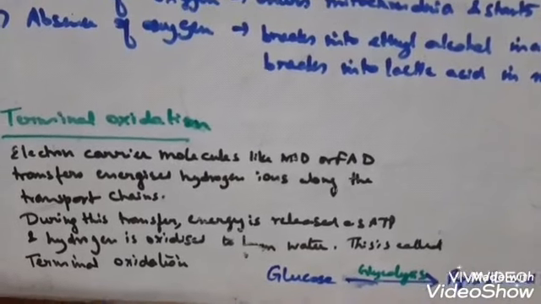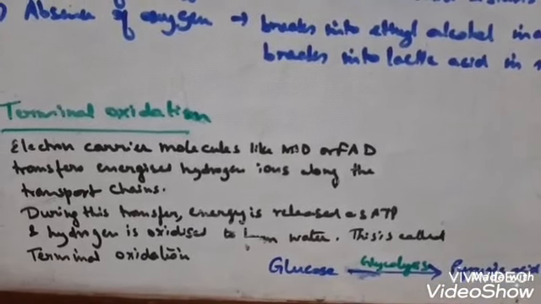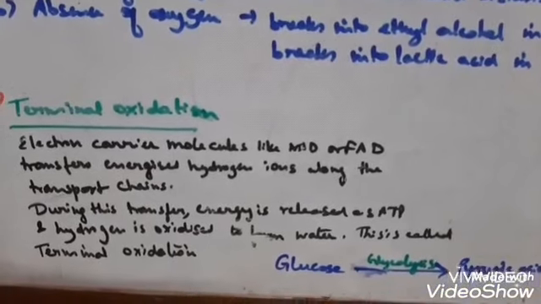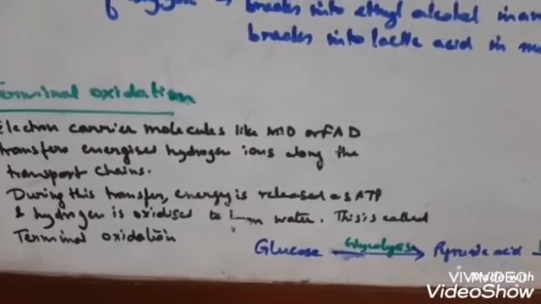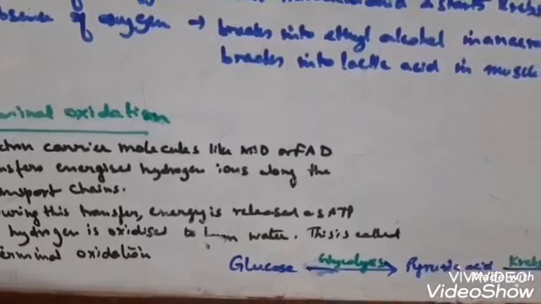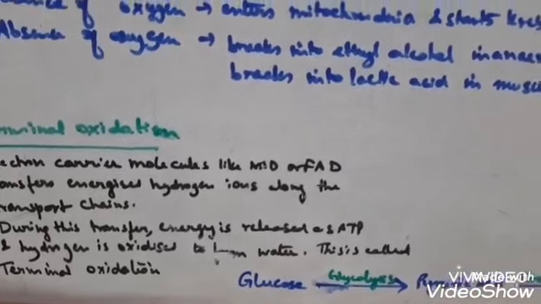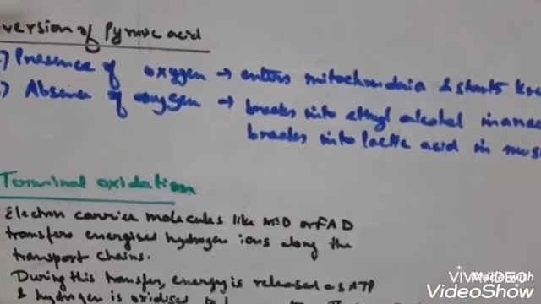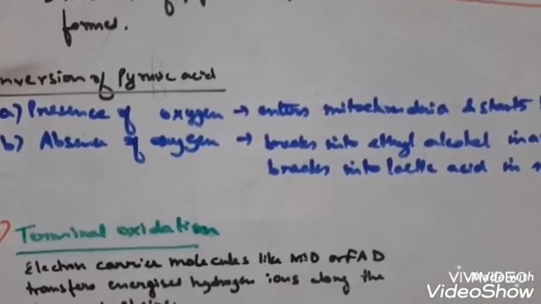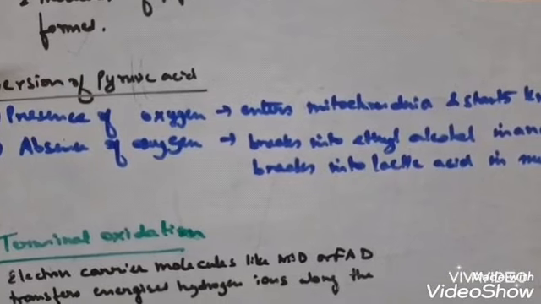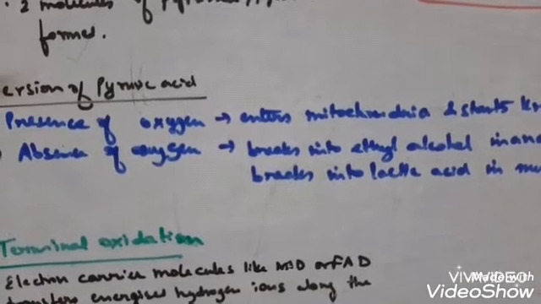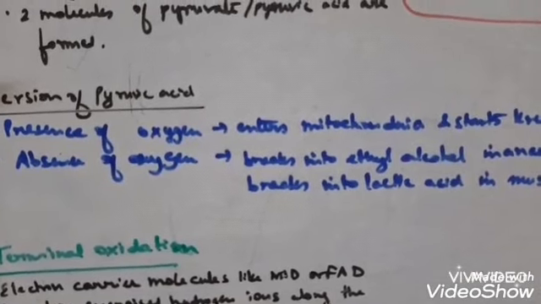During this transfer of the energized hydrogen ion, the energy is released as ATP, and the hydrogen ion is oxidized to form water. So this process is called terminal oxidation. In terminal oxidation, water is formed because hydrogen is oxidized, and ATP is produced.